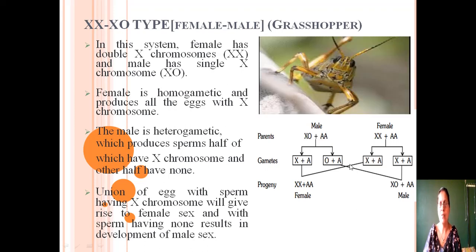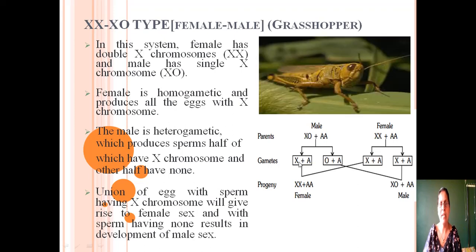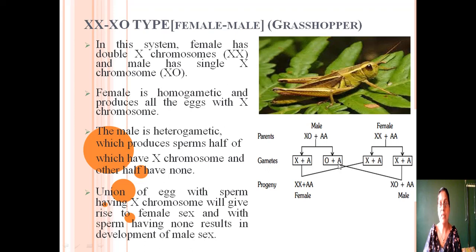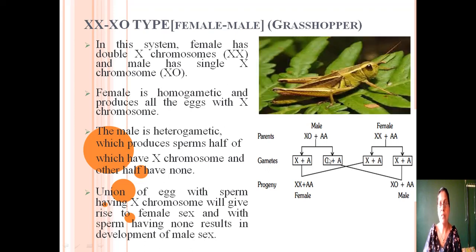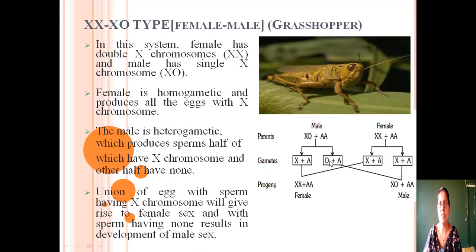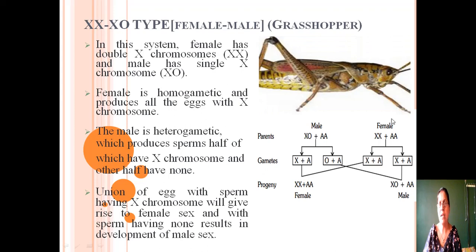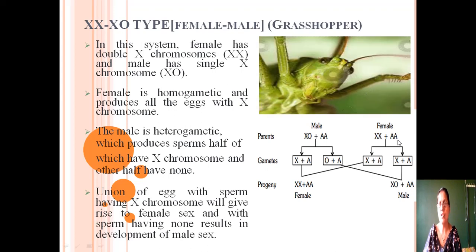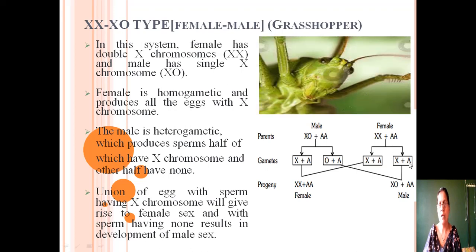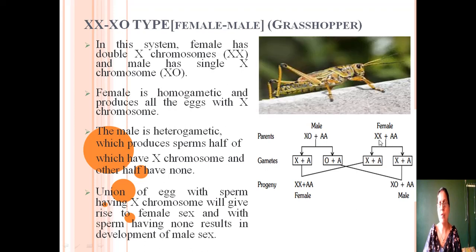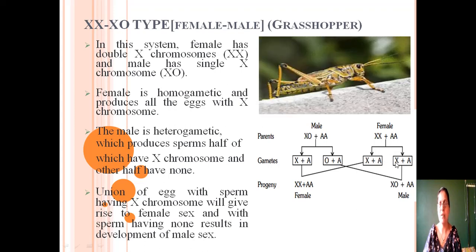So, gametes are of two types. This gamete contains one autosome and one X chromosome, but the other gamete contains one autosome and no sex chromosome. There is no X chromosome. This is represented as 0 or O. In case of female, there are two sets of autosomes and two X chromosomes. Out of the 2A, 1A will come to the gamete. Out of 2X, only 1X will come to the gamete. So the females are producing similar types of gametes.